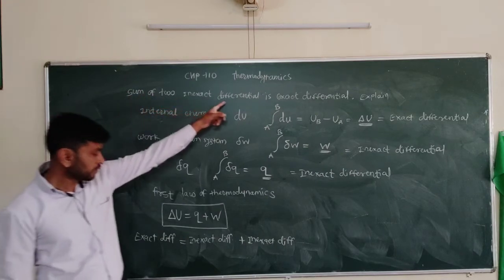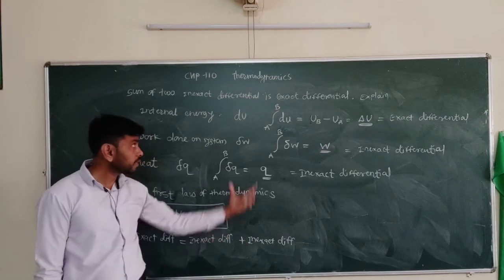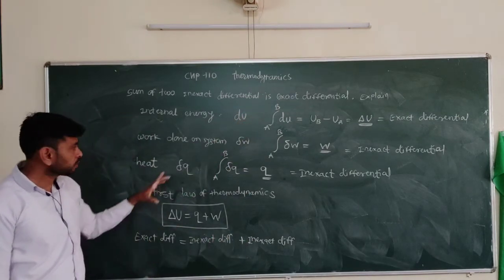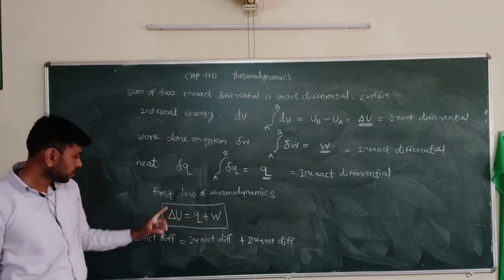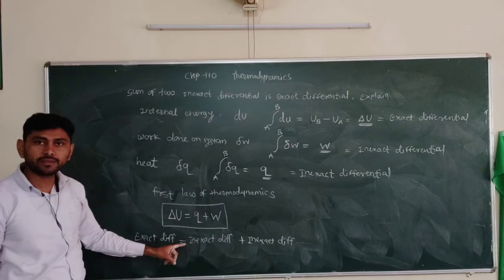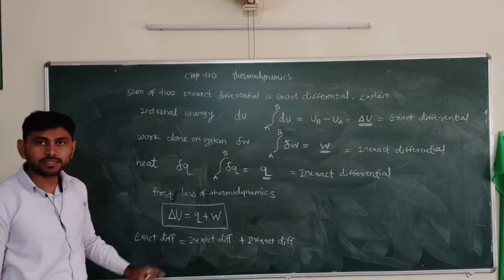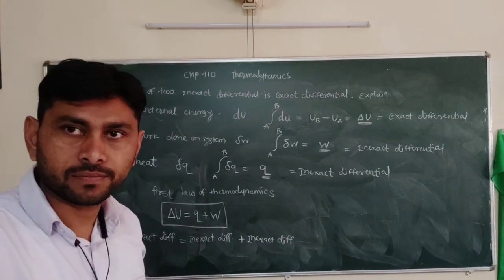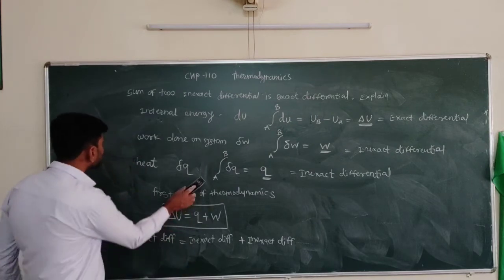The sum of two inexact differentials is an exact differential. So we can say from the first statement of the first law of thermodynamics that the sum of two inexact differentials is an exact differential. Next, the term we have to study is the total differential.